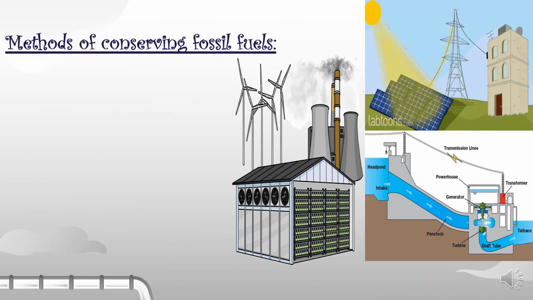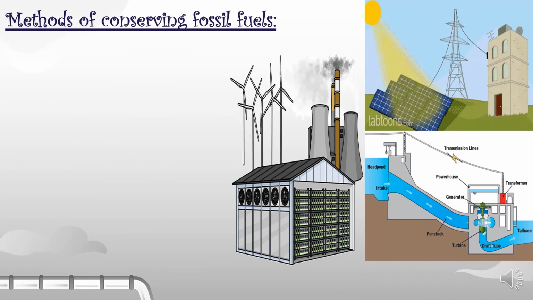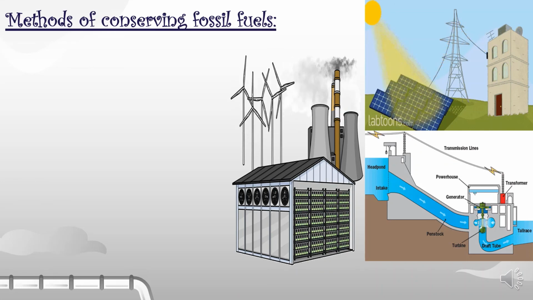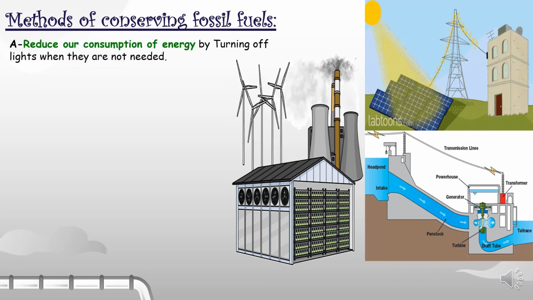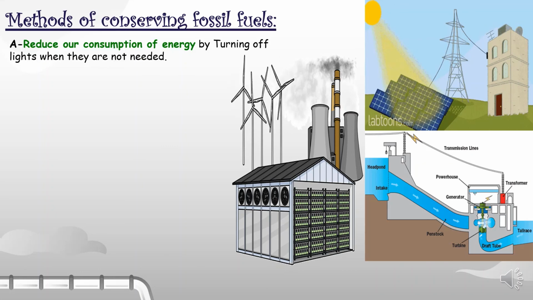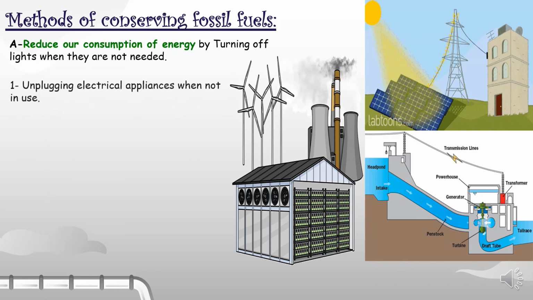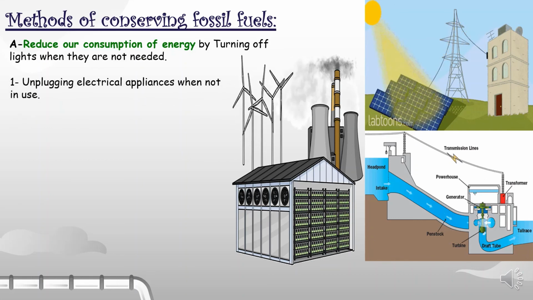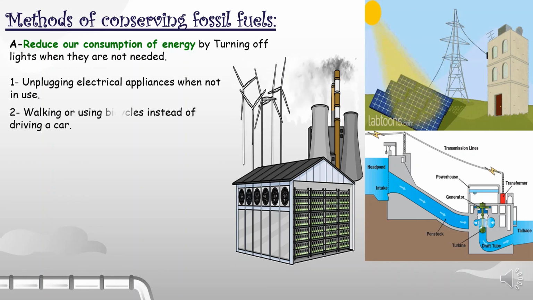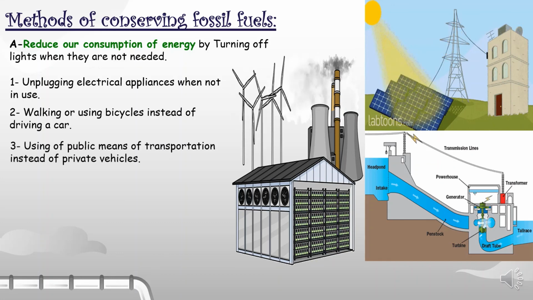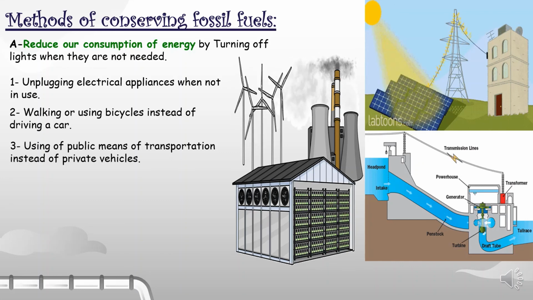Now, let's talk about some methods or ways of conserving fossil fuels. How could we save fossil fuels? By reducing or decreasing our consumption of energy, by doing some things such as turning off lights when they are not needed. Number 2, unplugging electrical appliances when not in use. Next, we have walking or using bicycles instead of driving a car. We should also use public means of transportation instead of using our private vehicles.